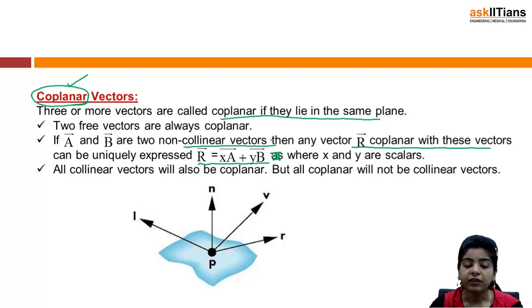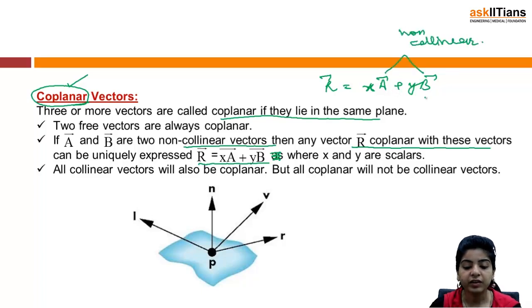So what am I saying? If A and B are given to be two non-collinear vectors, collinear vectors we have just now discussed, then a vector R can be expressed as XA plus YB, where X and Y are scalars. I have given A and B are non-collinear. Then I can express any vector R which is coplanar with these vectors as XA plus YB, where X and Y are scalars.